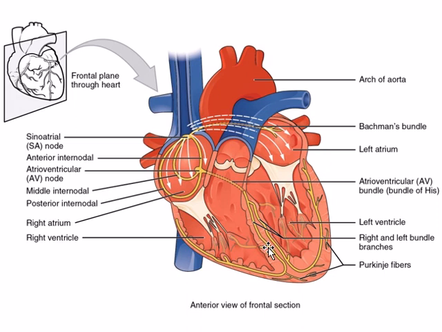The right bundle branch takes the impulse towards the right ventricle and the left bundle branch takes the impulse towards the left ventricle. Within the ventricle, there are 3 layers of muscle, as you already know: the endocardium, the myocardium and the epicardium. So the impulse travels from within to the outside with the help of these small fibers known as Purkinje fibers.